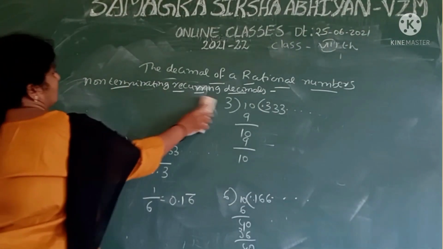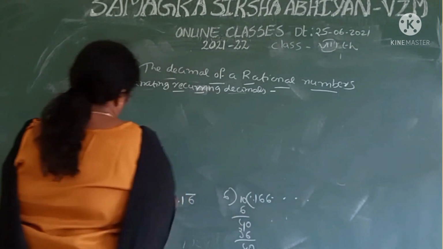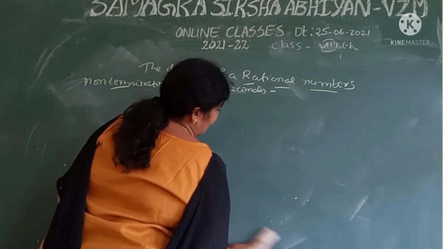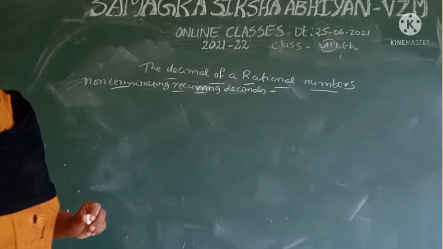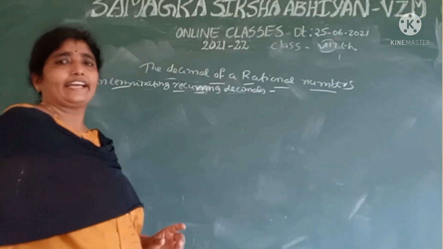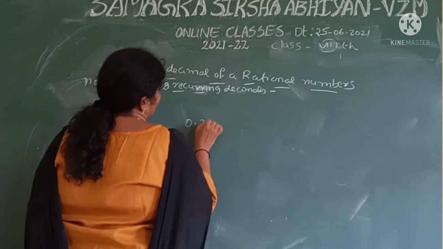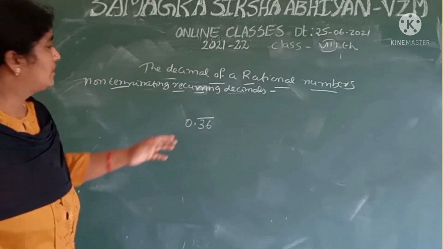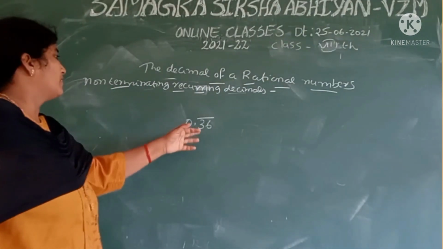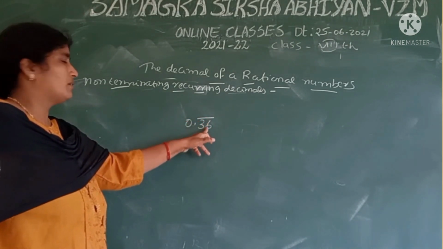Now we discuss some more knowledge about non-terminating, recurring decimals. Here we write 0.36 with a bar. Here we put the bar on 2 numbers.